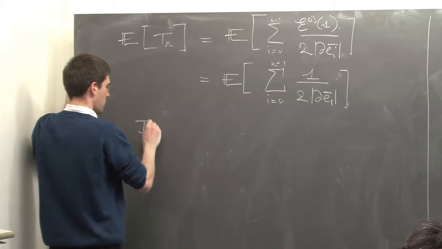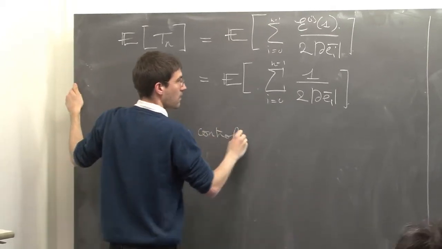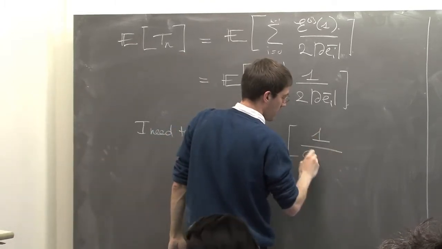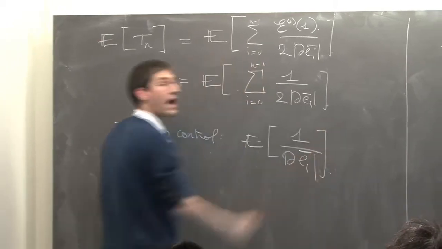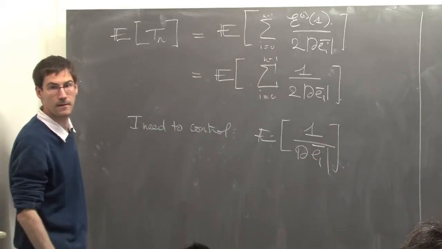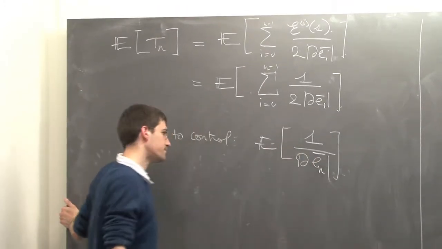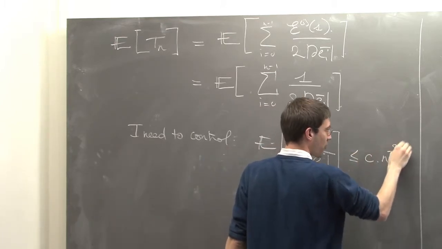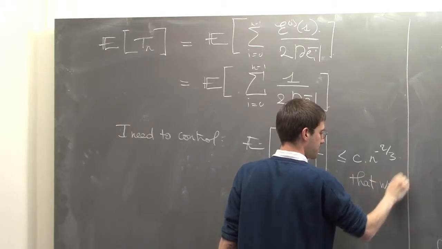So what I need to control is the expectation of 1 over the half perimeter of the peeling process at time i. If I can show that this is less than some constant times n to the minus 2/3, that would do the job.